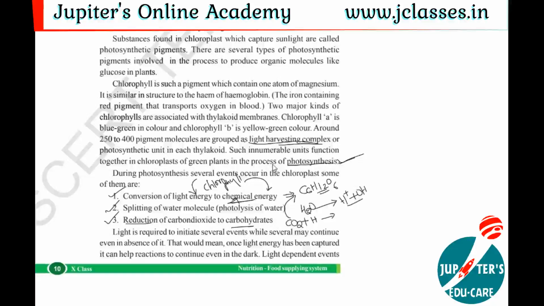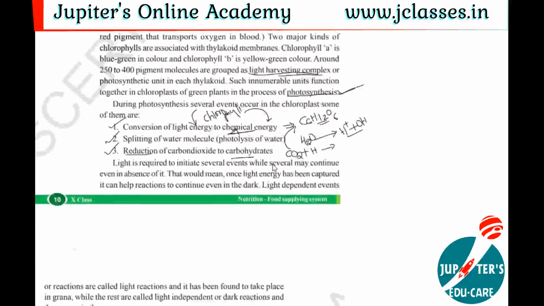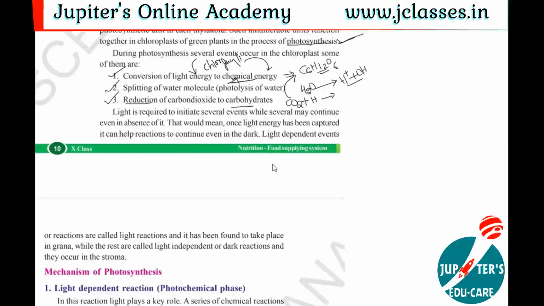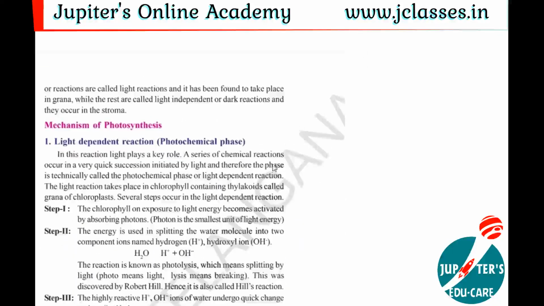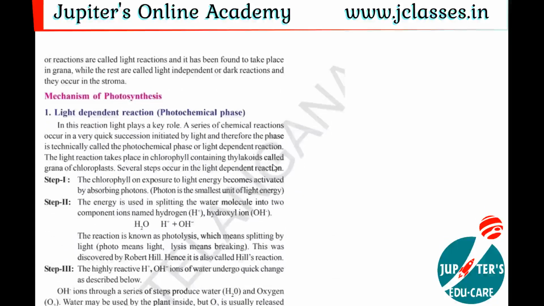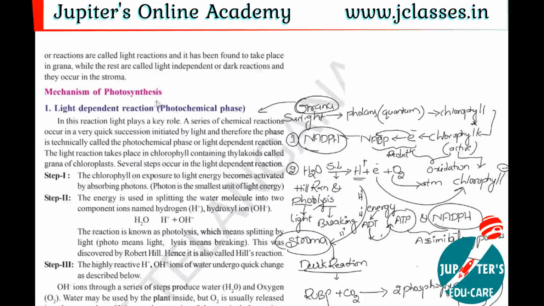This photosynthesis process we can learn in two phases. The two phases are nothing but the mechanism of photosynthesis. Let us see the mechanism of photosynthesis. This mechanism consists of two types of reactions, the light dependent reaction and the light independent reaction. A light dependent reaction is the reaction which completely depends upon light, which means the reaction occurs in the presence of light.